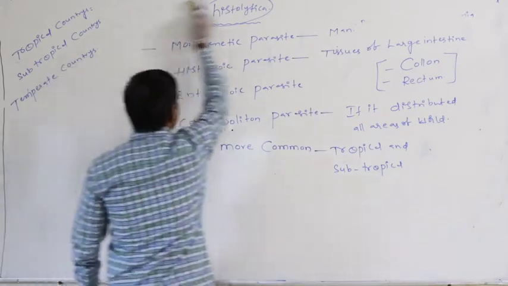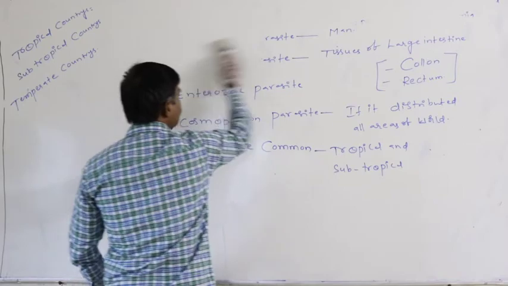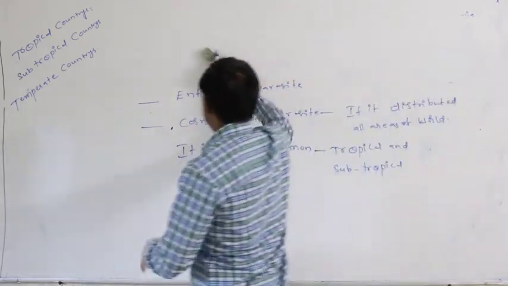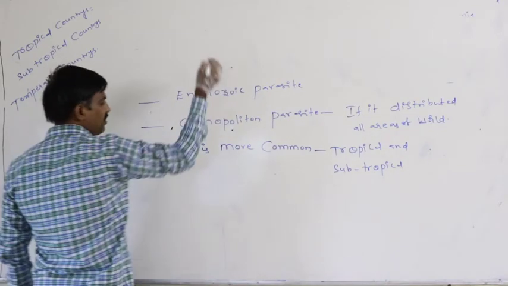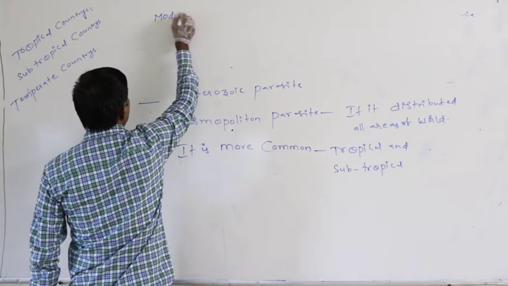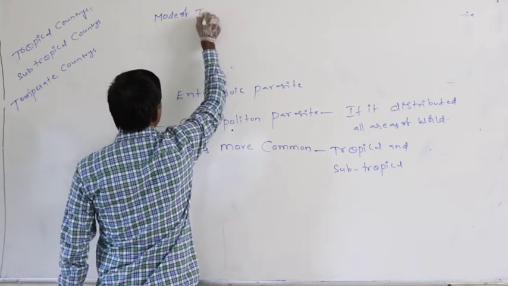Definitely, this Entamoeba histolytica spreads from person to person through contamination of food and water. Mode of infection.